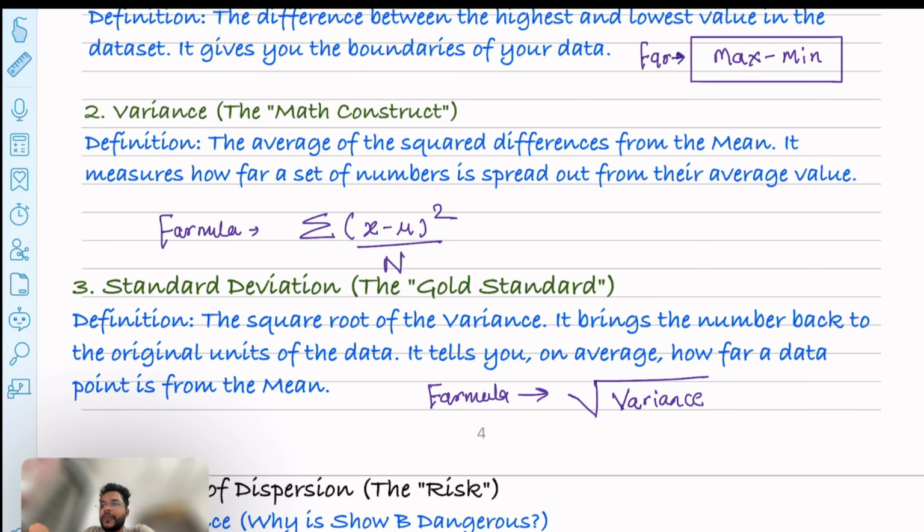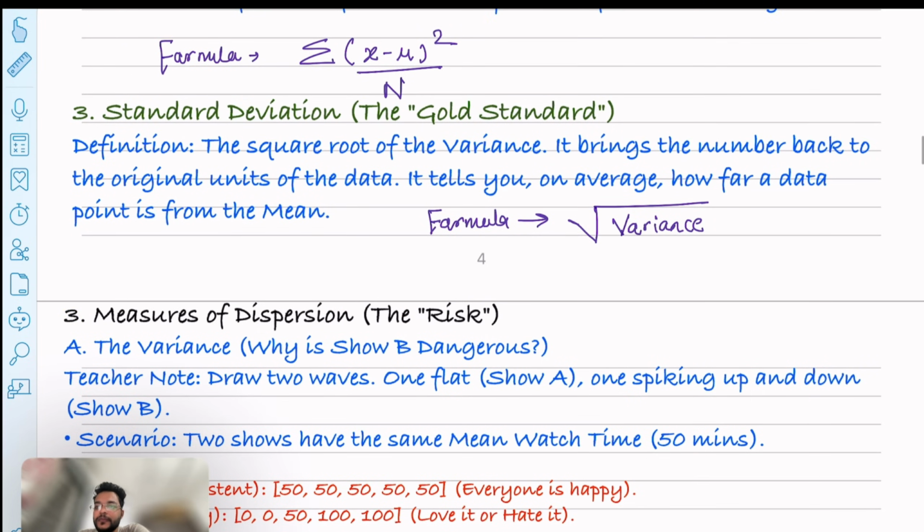As you can see, it measures how far a set of numbers is spread out from the average value. We calculate it as the summation of (x minus mu) whole squared, divided by the total number of data points, and the standard deviation is just the square root of the variance. Why we do the squares and why we take the square root, I will tell you in some time. So just be with me.